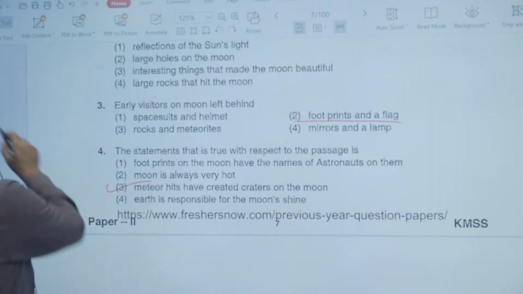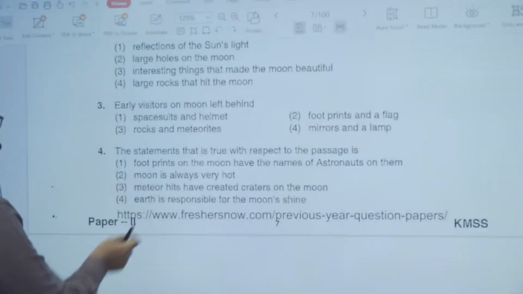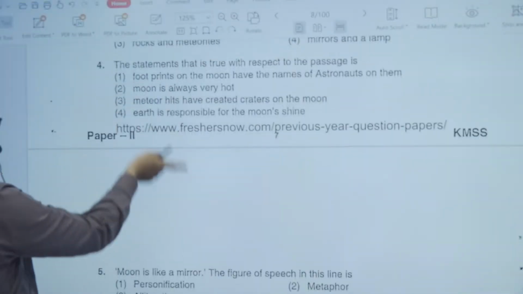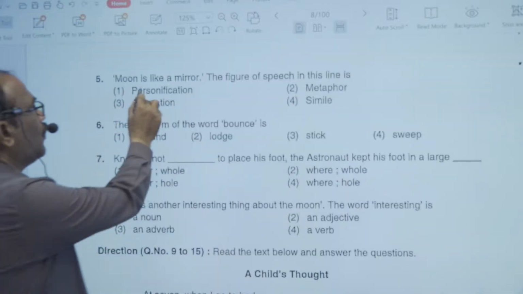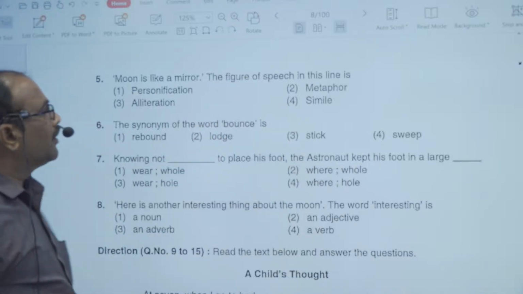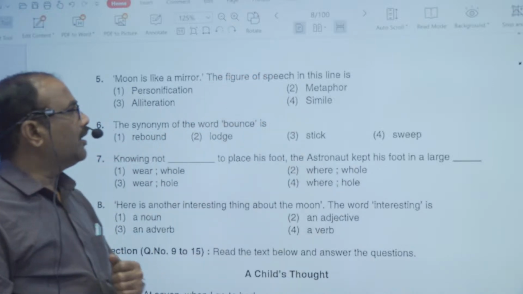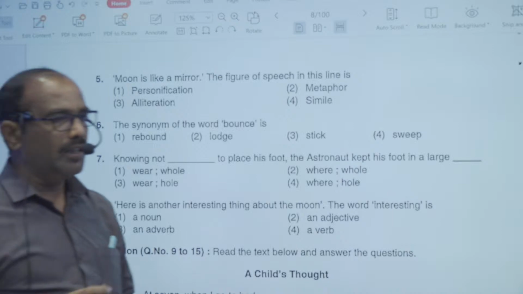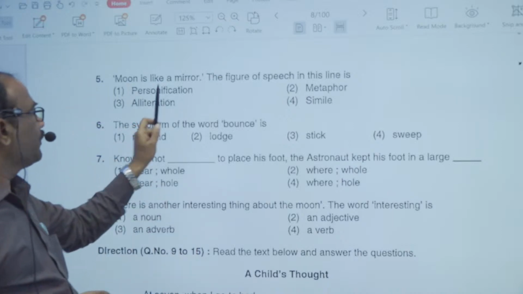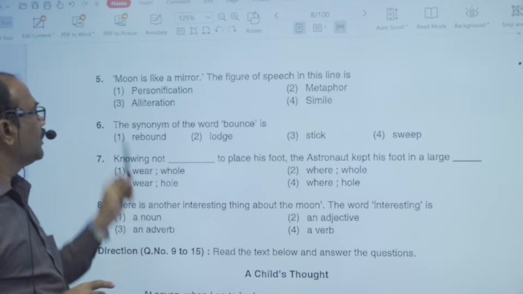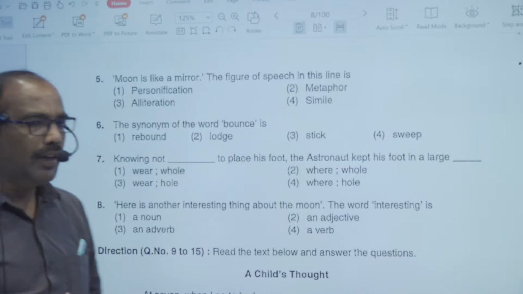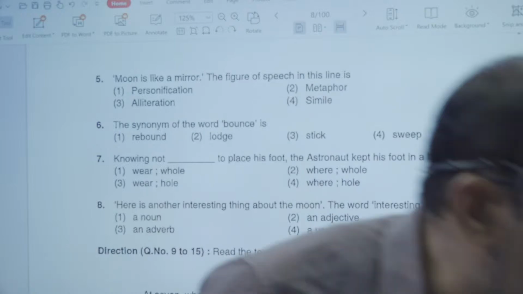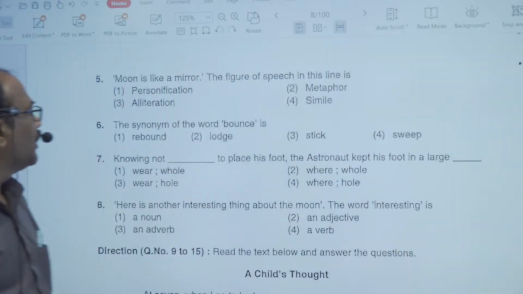And now look at the next question. So this is about figures of speech. Moon is like a mirror. The figure of speech in this line is: option A, personification; option B, metaphor; option C, alliteration; option D, simile. If you have a good idea about figures of speech, then you will be able to answer that question. Which option is right?